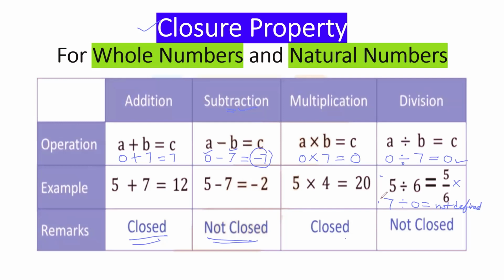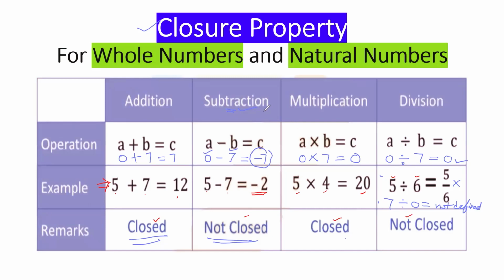In the same way we can say for natural numbers also. In the case of natural numbers, don't take 0. You can take any other numbers, as I took over here. Over here I took 5 is a natural number, 7 is a natural number, 12 is a natural number. So it is closed. 5 is a natural number, 7 is a natural number, and the result is not a natural number. So it is not closed. 5 is a natural number, 4 is a natural number, result is also a natural number. So it is closed. 5 is a natural number, 6 is a natural number, but 5 upon 6 is not a natural number, so not closed.